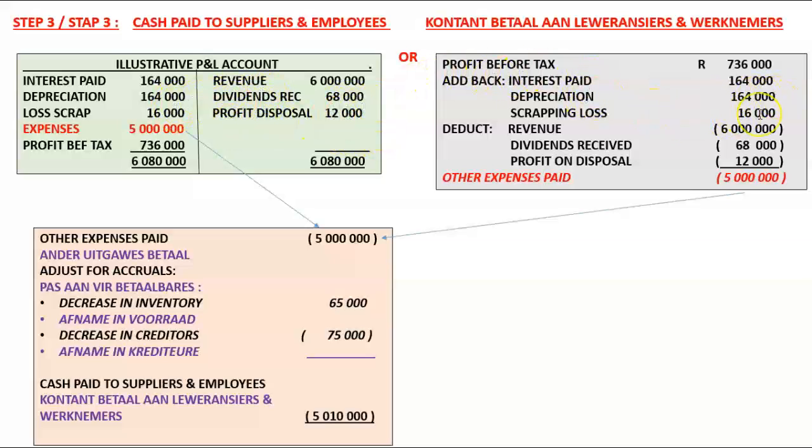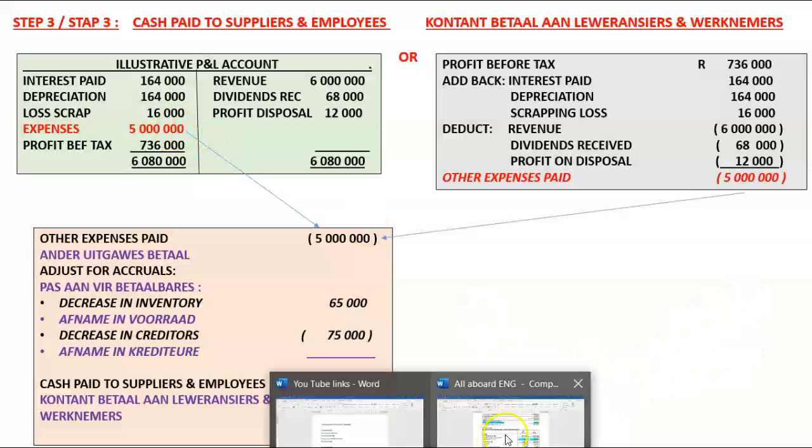Depreciation, scrapping loss, and then profit on the disposal of 12,000. Here I've taken out revenue of 6 million as well, same as what I've done there, because we have used it with cash received. It's got absolutely nothing to do with expenses. We want to convert expenses now into a cash figure.